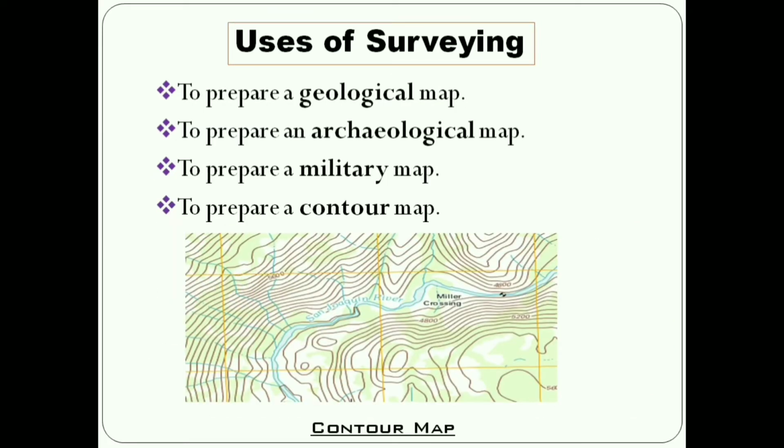Next, to prepare a geological map which shows areas including underground resources, and to prepare an archaeological map where ancient places exist. Next, to prepare a military map showing the road and railway communication with different parts of a country. Such a map also shows the different strategic points important for the defense of our country. Next is to prepare a contour map, to determine the capacity of a reservoir and to find the best possible routes of roads, railways, etc.